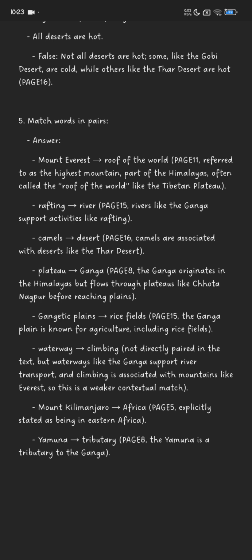Then weak or contextual match. Then Mount Kilimanjaro, Africa. Yamuna is a tributary.